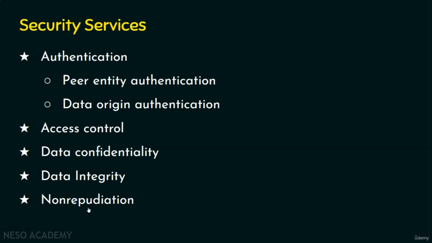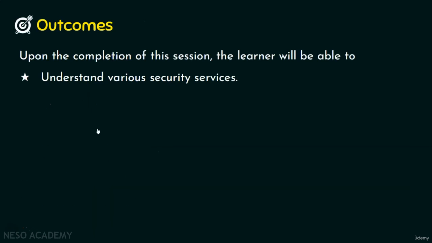So as far as non-repudiation is concerned, we should have proof that the message was sent or received by the specified party. And that's it, guys. I hope now you understood the various security services such as authentication, access control, data confidentiality, data integrity, and non-repudiation.